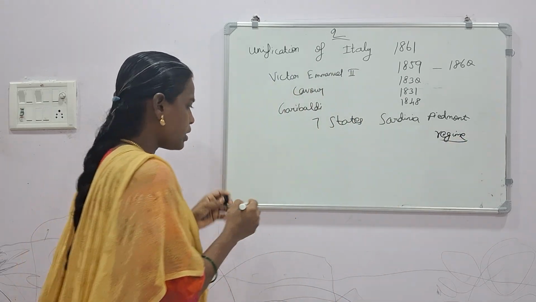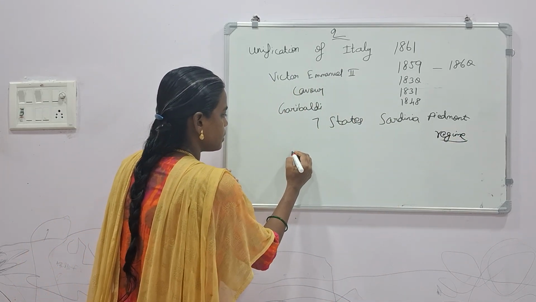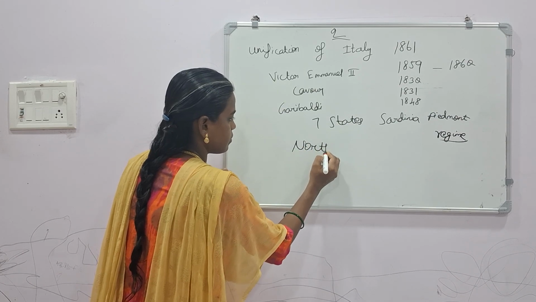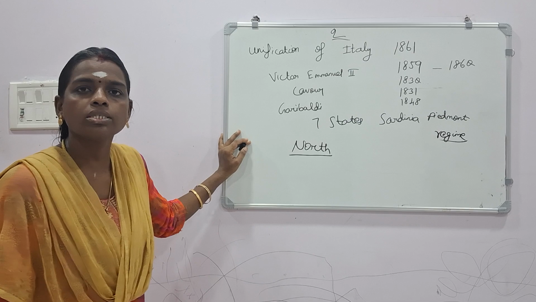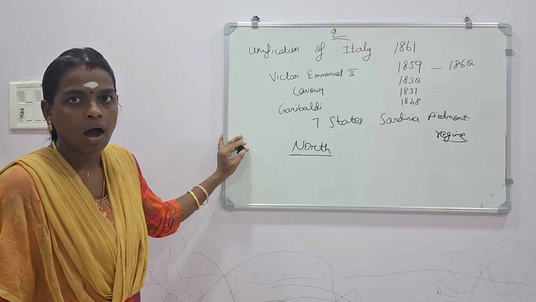For example, first, the North was under the control of the Austrian Habsburg.